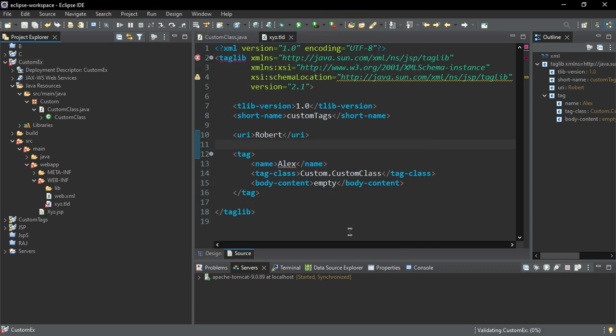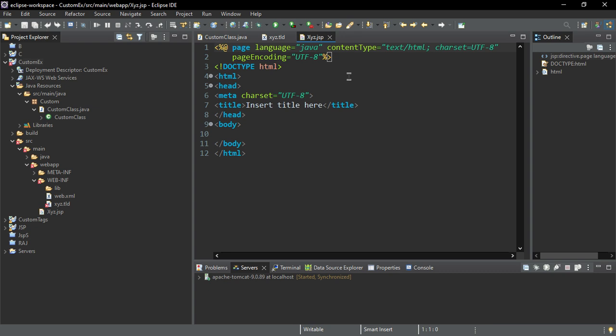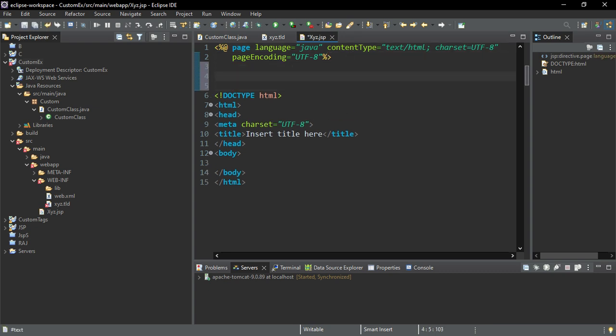Simply click on finish. Once the JSP file is created, we simply need one custom tag directive, that is nothing but percentage at the rate taglib, then URI. So in URI, we will define the unique resource ID that we declared in our TLD file, which was nothing but Robert.